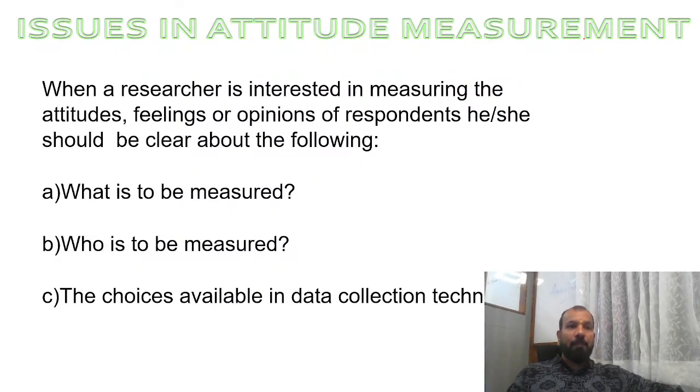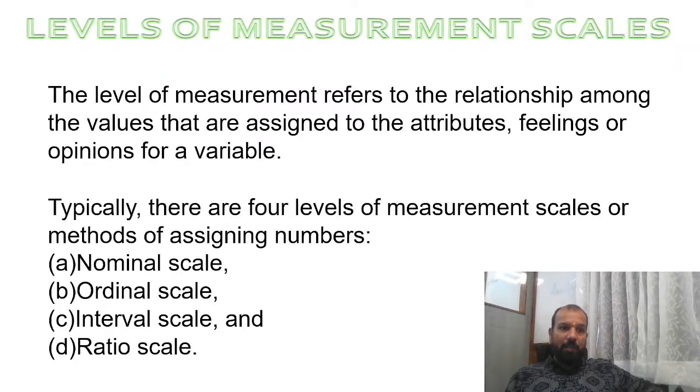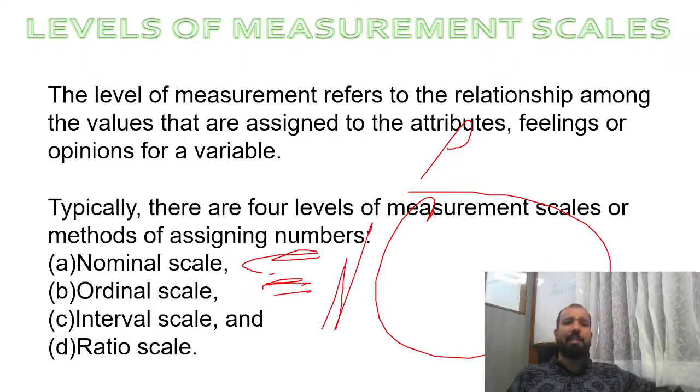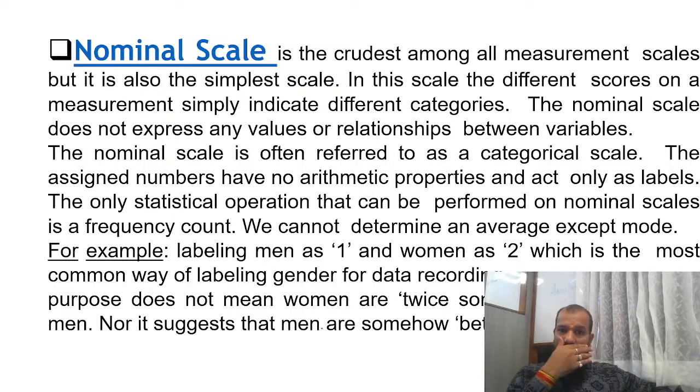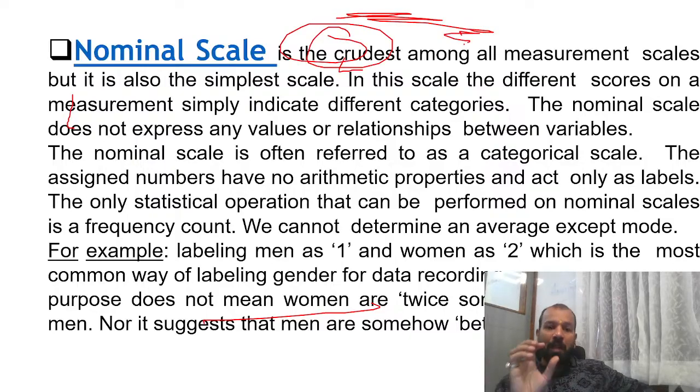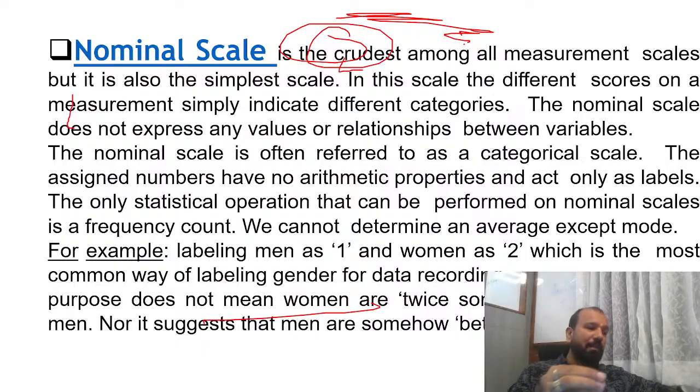Coming to the levels of measurement, we have four major: nominal, ordinal, interval, and ratio. These are the very basic and primary scales. The nominal scale is very popular, but we don't make any conclusive statement with it. The nominal scale is giving only identification of the data. Aadhaar card number and PAN card number are examples of the nominal scale.